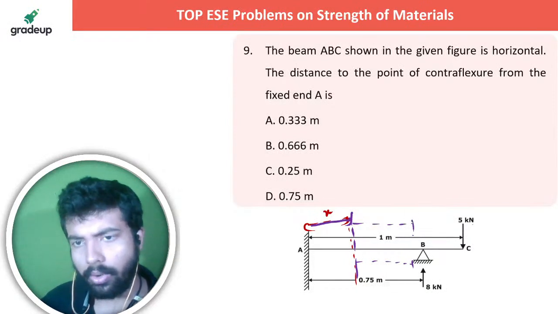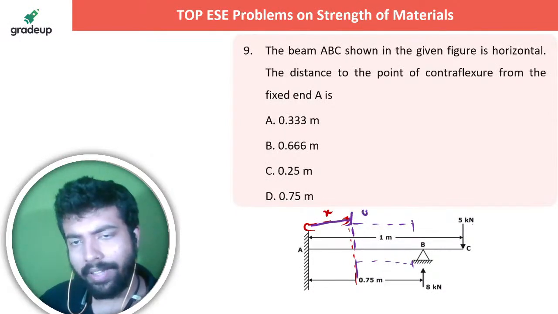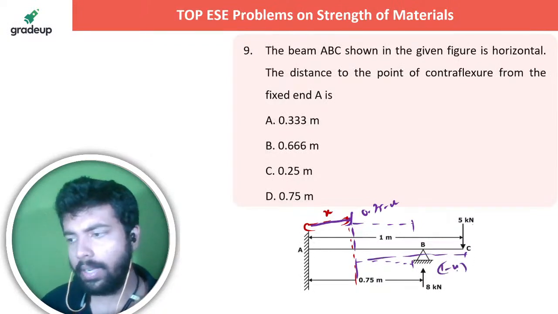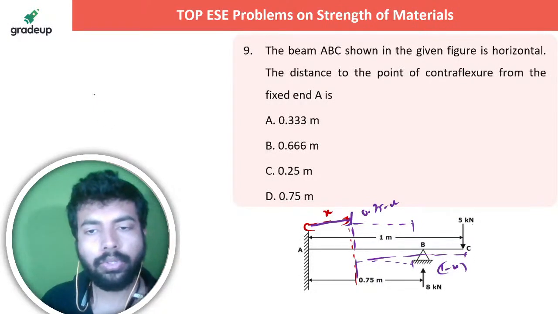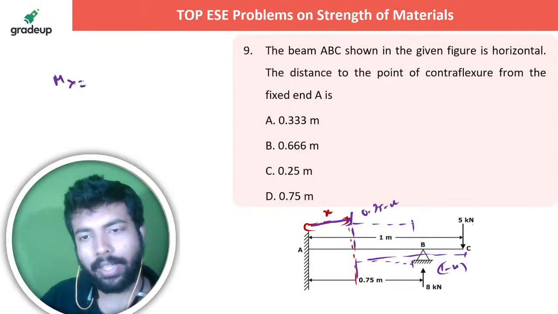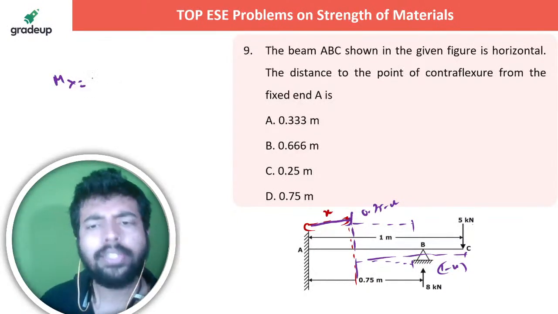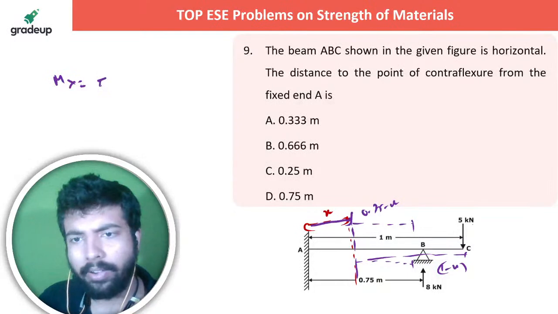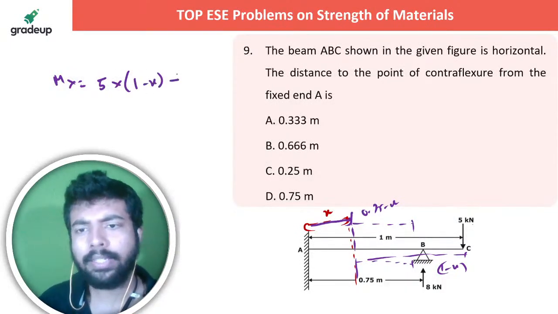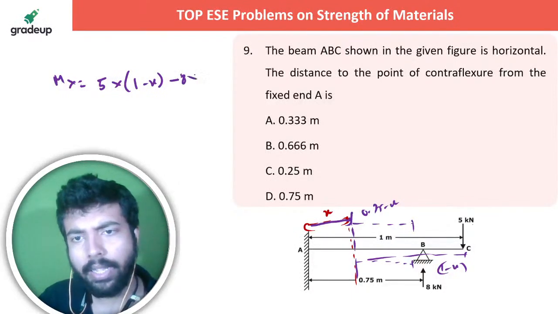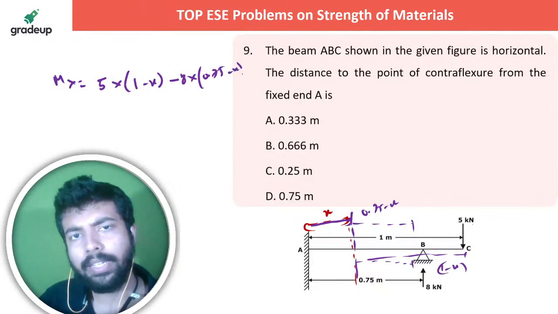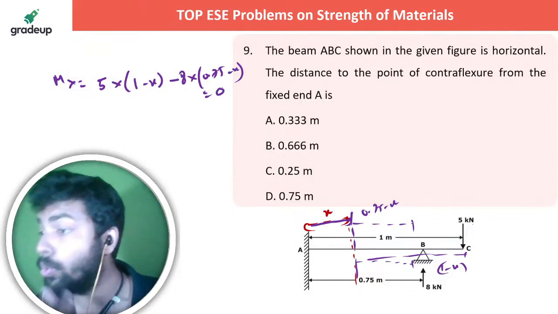This distance is 0.75 minus x, and this distance is 1 minus x, right? So mx, if I talk about it, take clockwise as positive, doesn't matter: 5 into (1 minus x) minus 8 into (0.75 minus x), this one going anticlockwise, is equal to 0.